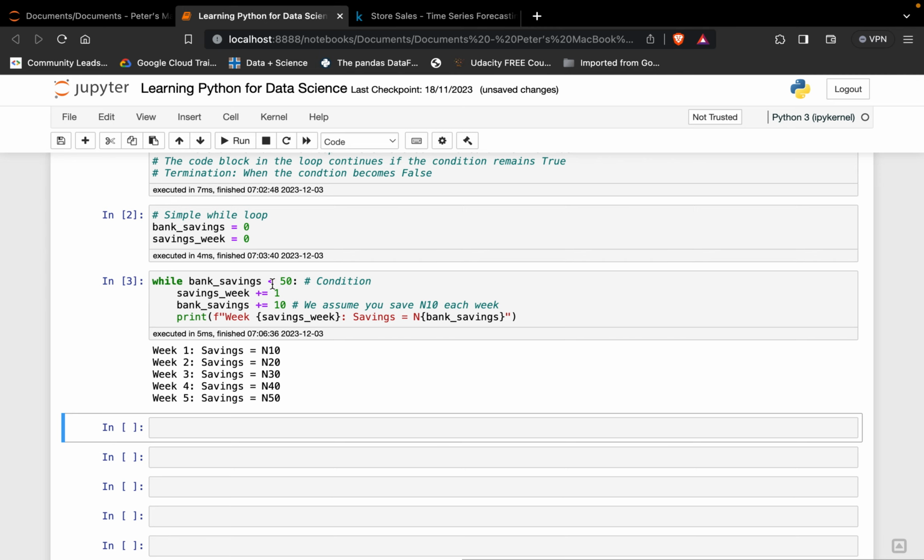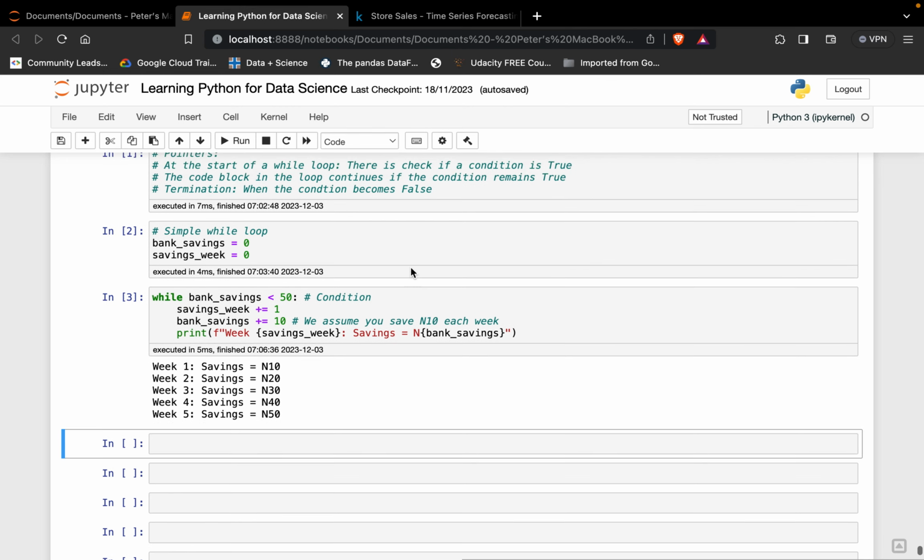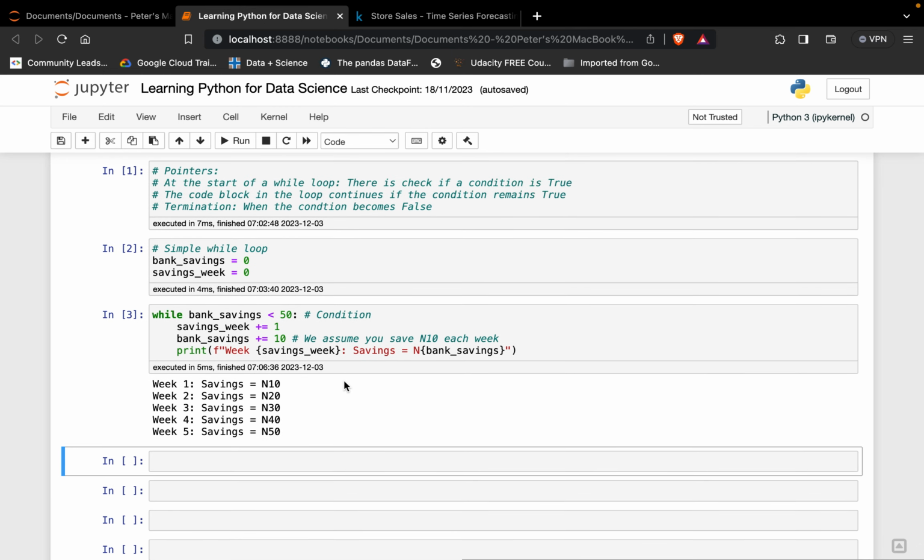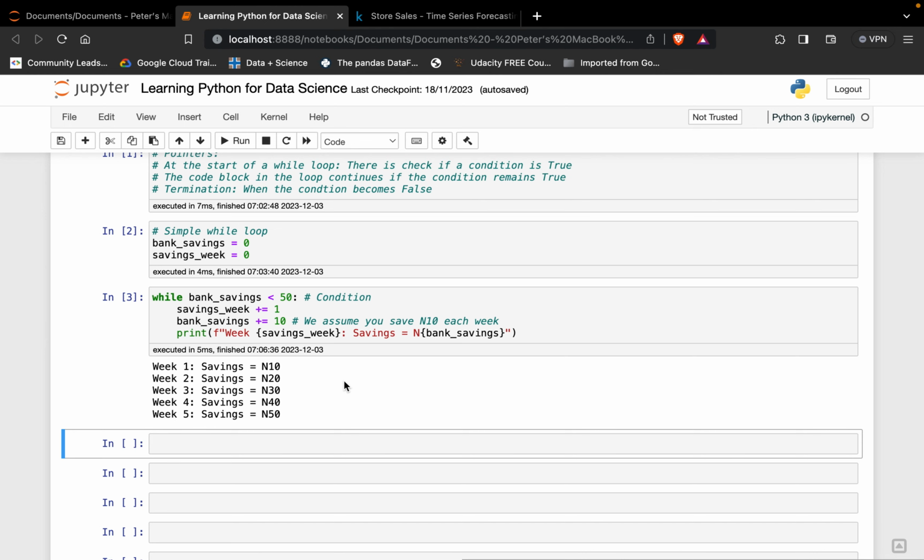It's still less than 50. For the fourth week, we add another 10, makes it 40, goes back, it's still less than 50, comes back for this week, and we add another 10, and now it's 50, comes back, and the condition is no longer true and is false. Once it is false, it terminates, and that's what we have over here.